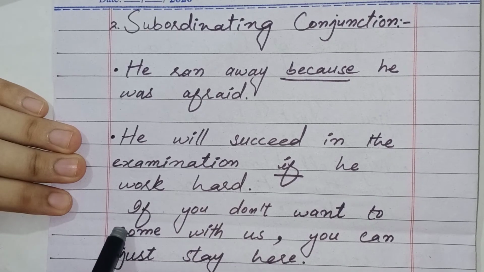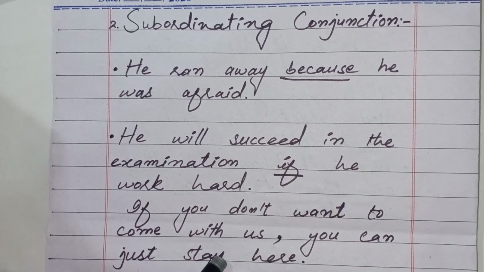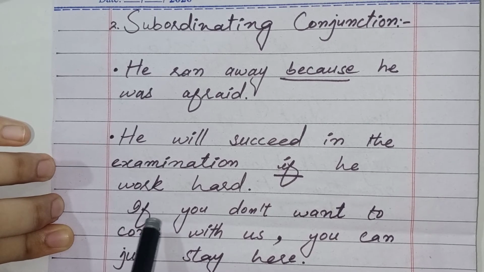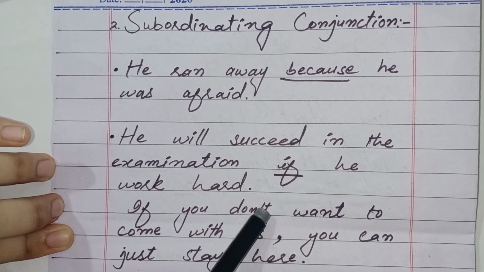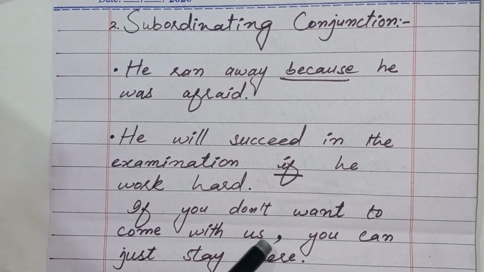Next example is, if you don't want to come with us, you can just stay here. So students, in this example, the word if is a conjunction, and to separate the independent and dependent clauses, I have put a comma here.